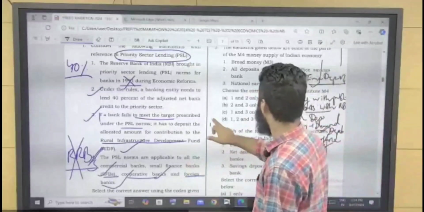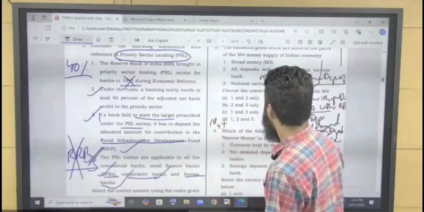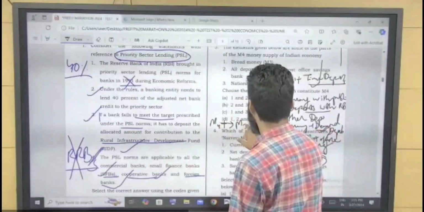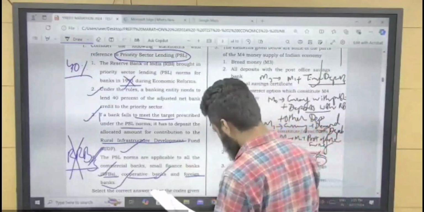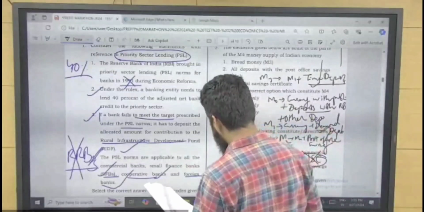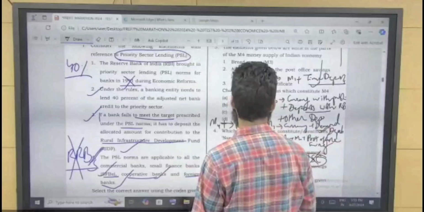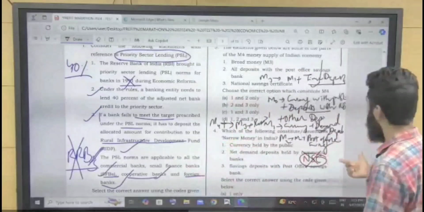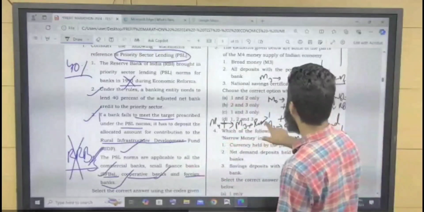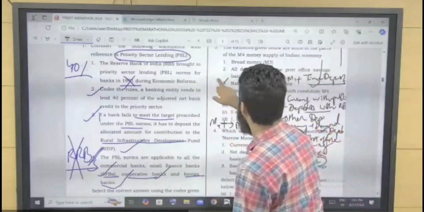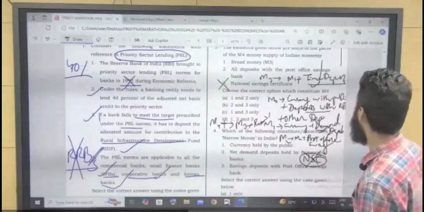Now comes to M4. M4 is nothing but M3 plus post office deposit maturing in more than 1 year. In less than 1 year, it is part of M2. In more than 1 year, it is part of M4, right? National Savings Certificate is not included.